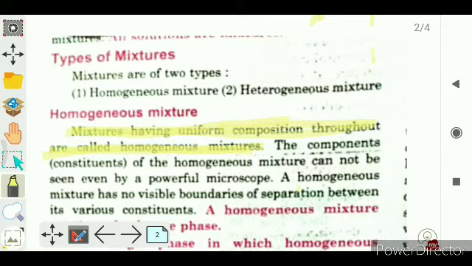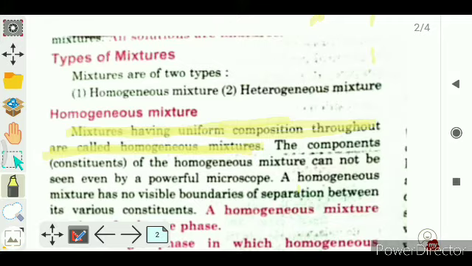It means we know that when two or more substances are mixed or taken together, a mixture is formed, right? It means the substance in which two or more substances are there is a mixture.